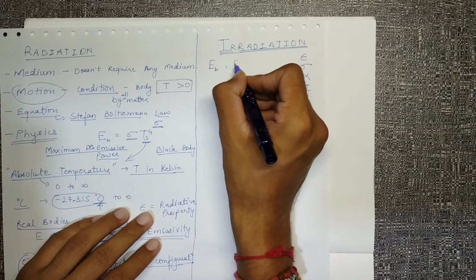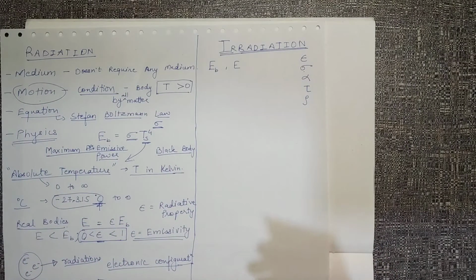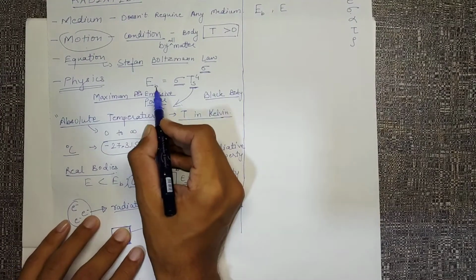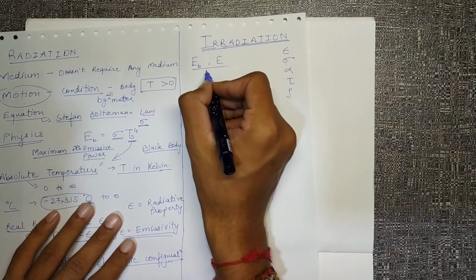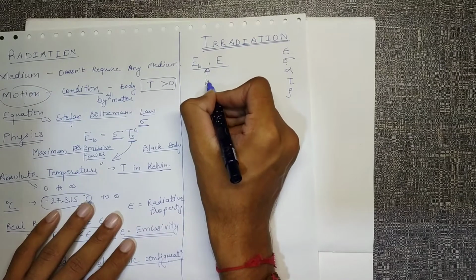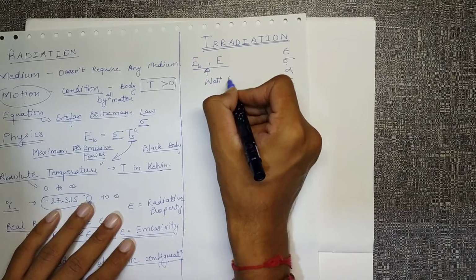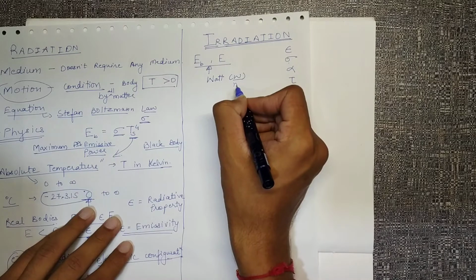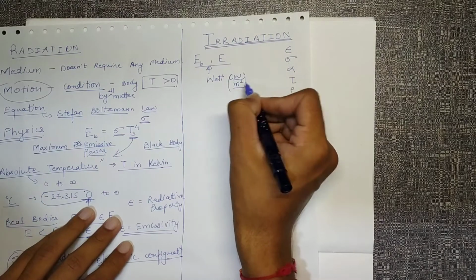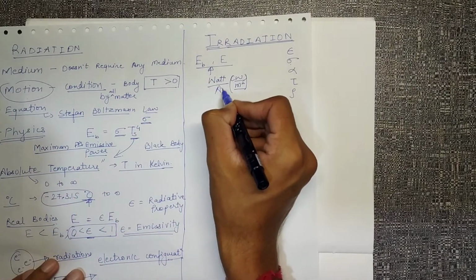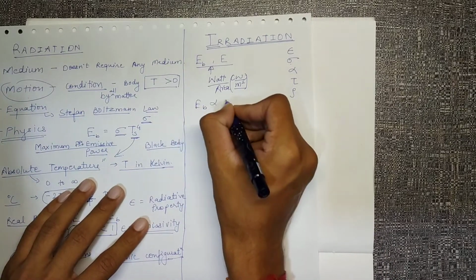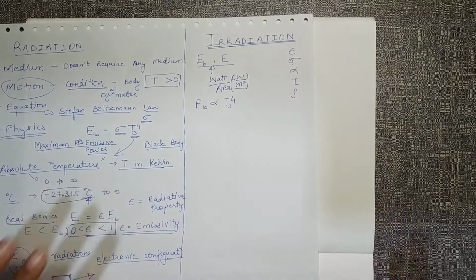Then we had E, that was the emissive power of real bodies, and since we are calling it power, the units will be watts, or watts per meter square, maybe that's more correct. Watts per area. So emissive power we know is temperature dependent, and it's raised to power 4.